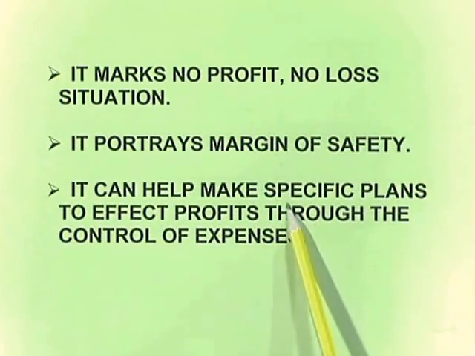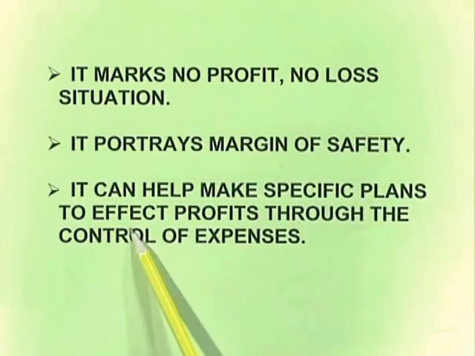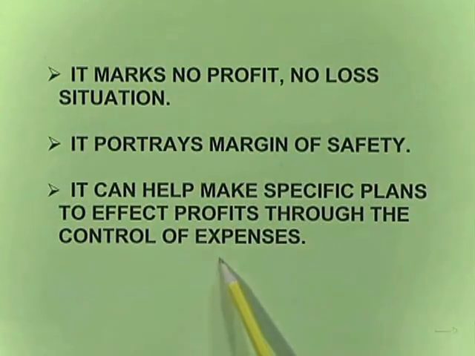It can help make specific plans to affect profits through the control of expenses. Now say, for example, I take a BEP at a certain percentage. If that percentage is increasing, then there is not that much profit. So what I have to do is reduce the BEP percentage. It is preferable to have 50%. If it is less than 50, still it is good. If it is above 50, then we have to think about it. We have to reduce that to 50%, that is, reduce the BEP.